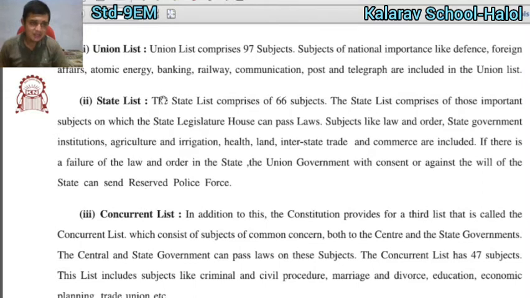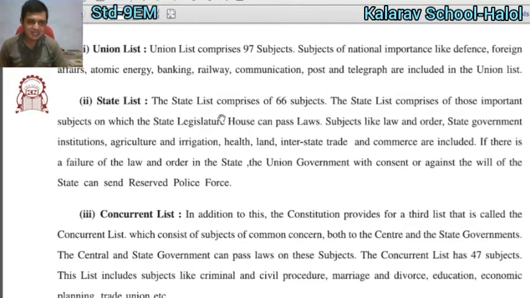Concurrent list is number 3. Union list is number 1. The union list comprises 97 subjects. In the union list you can see 97 subjects of national importance like defense, foreign affairs, atomic energy, banking, railway, communication, post and telegraph. All these things are included in the union list.